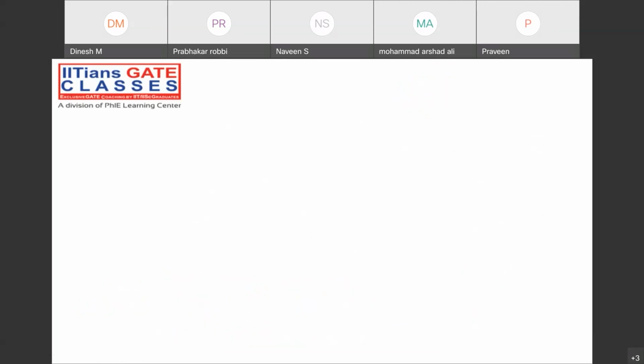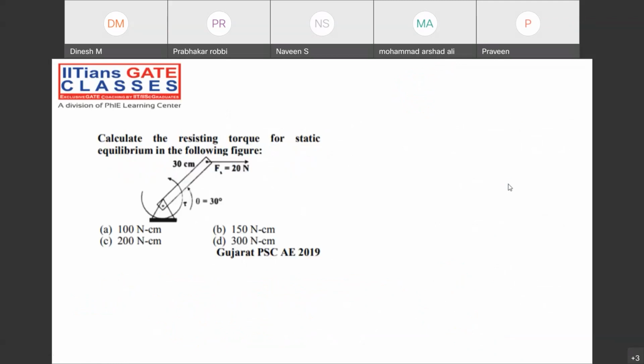Now try to solve the numerical that has been asked in the Gujarat Public Service Commission. They have asked one question. They are asking, calculate the resistant torque for a static equilibrium condition in the following figure.